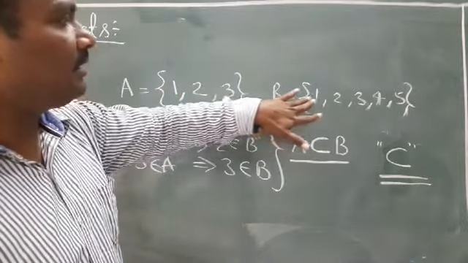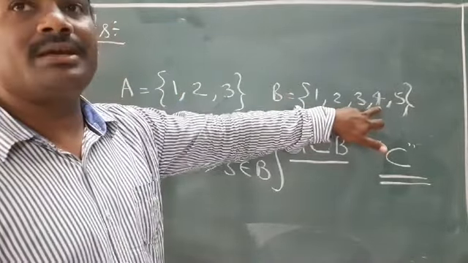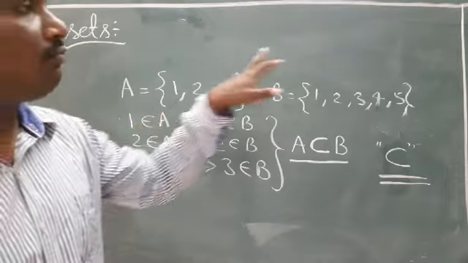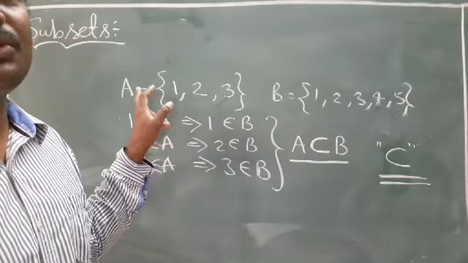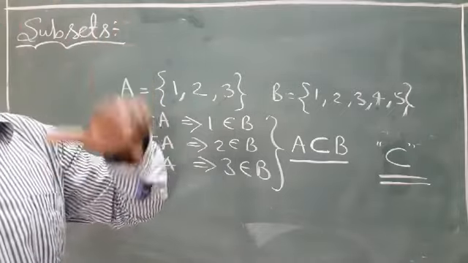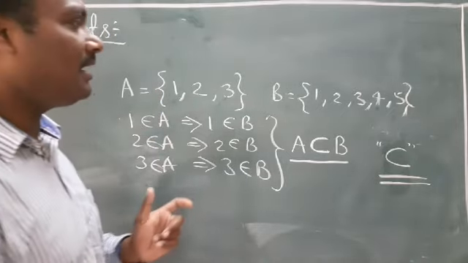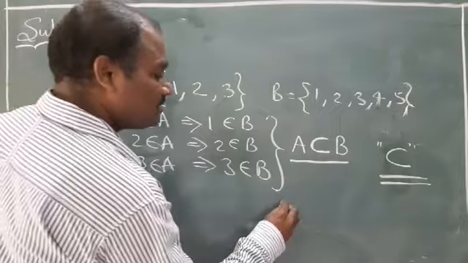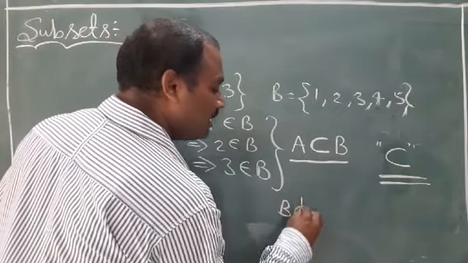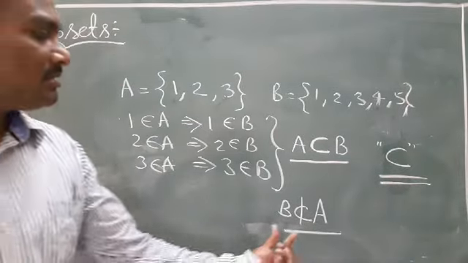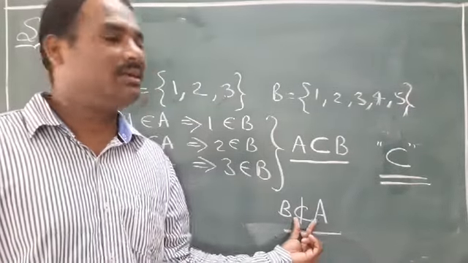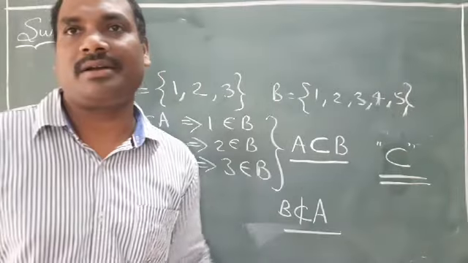Here, observe, 4 belongs to B, but 4 does not belong to A. 5 belongs to B, but 5 does not belong to A. So, what we have observed here? B is not a subset of A. This is the not-a-subset symbol. This is the subset symbol. Do you understand?